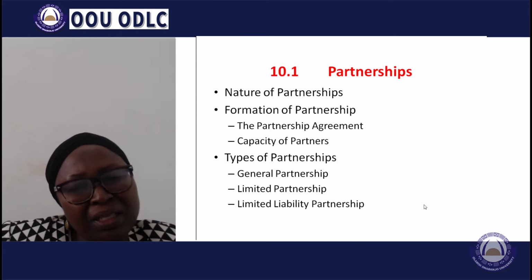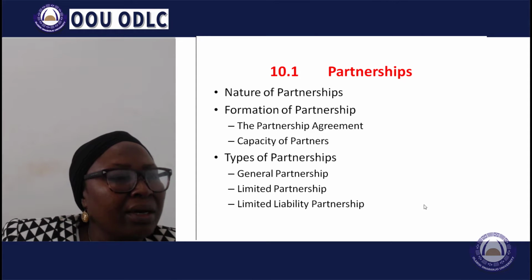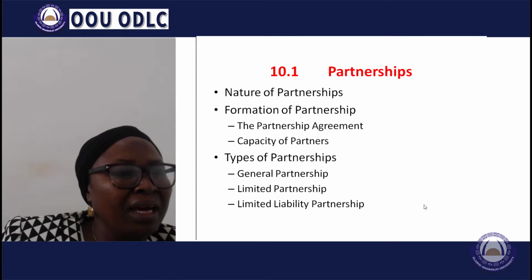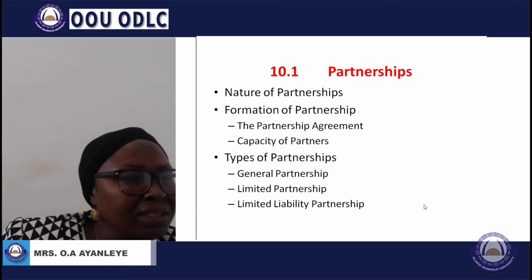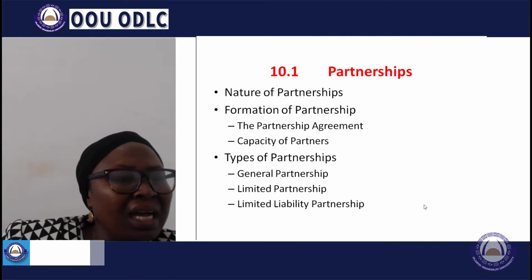Any partnership that is more than 20 will not be seen as a partnership. For instance, in Aquilos and IIT, the court held that a partnership consisting of more than 100 members